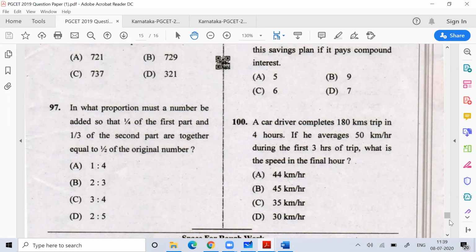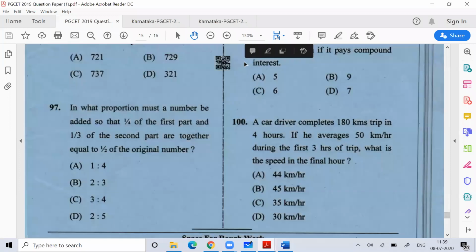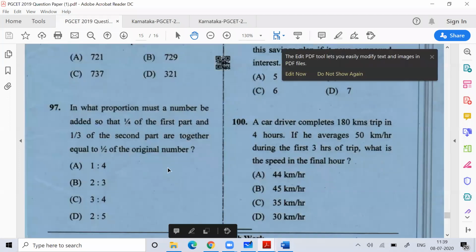So such an easy question. In 4 hours, he covered 180 km. The formula is distance equals speed into time. If he is traveling 50 km per hour for the 3 hours, so